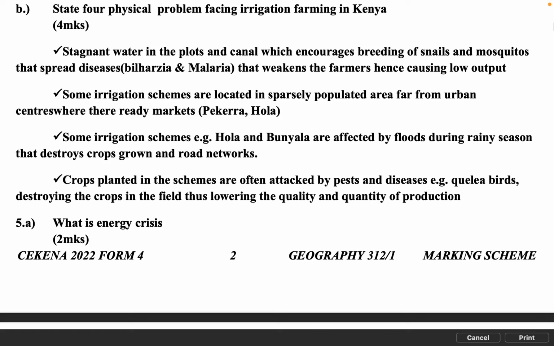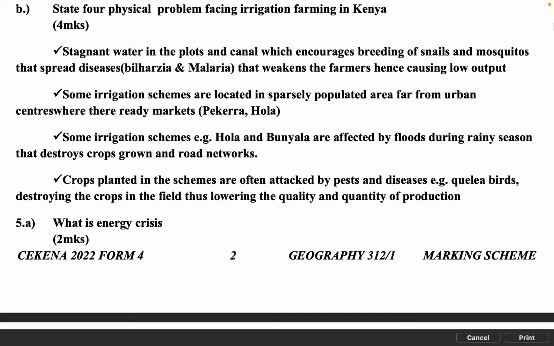Some irrigation schemes are located in sparsely populated areas far from urban centers where there are ready markets, e.g. Bura, Ahero. Some irrigation schemes e.g. Ahero and Bunyala are affected by floods during the rainy season that destroy crops grown and road networks. Crops planted in the schemes are often attacked by pests and diseases e.g. quelea birds, destroying the crops in the field, thus lowering the quality and quantity of production.